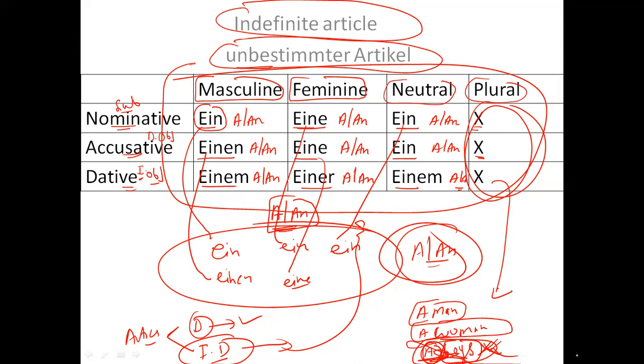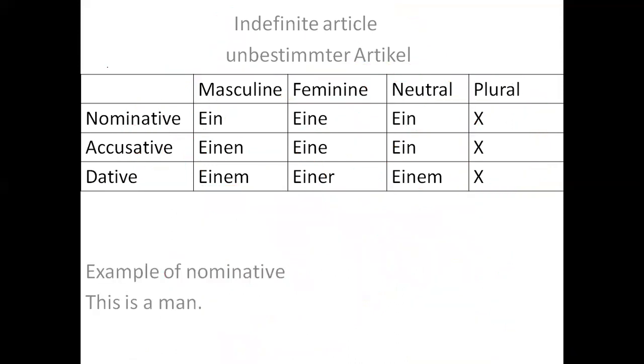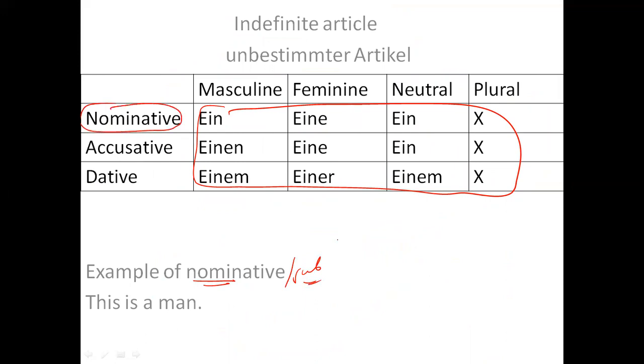All right, next let's proceed further. So here is again a table for you, and in this table all the words give you the same meaning. The meaning is a or n. So here I have given you one example of nominative. Nominative means subject, right? We already know. So nominative is here, subjective line. If I talk about a sentence, like here is a sentence: this is a man. So what is this? This is das. Das is ist. Now it says a man.